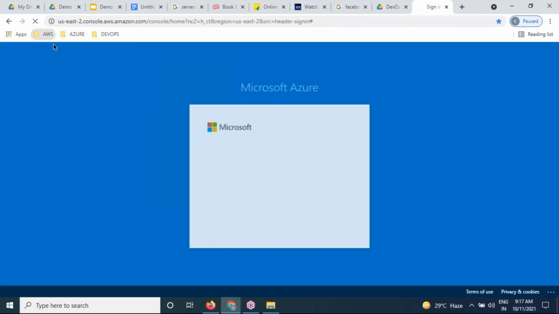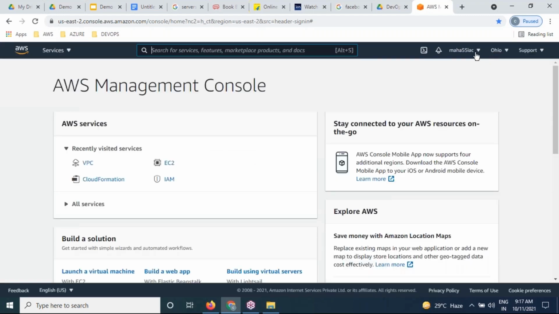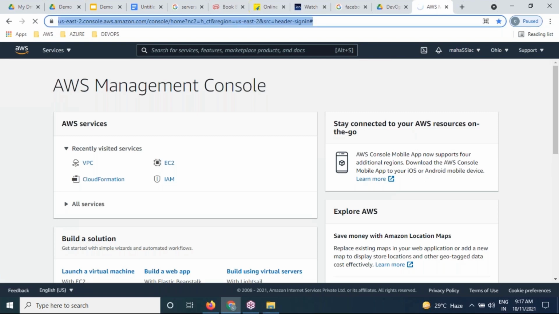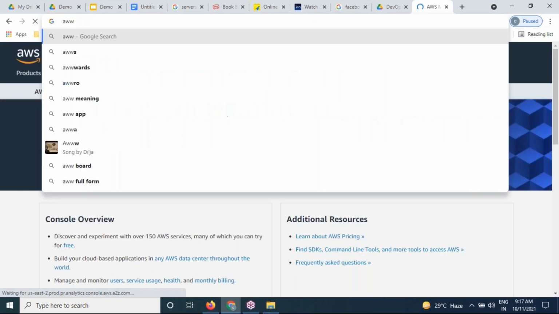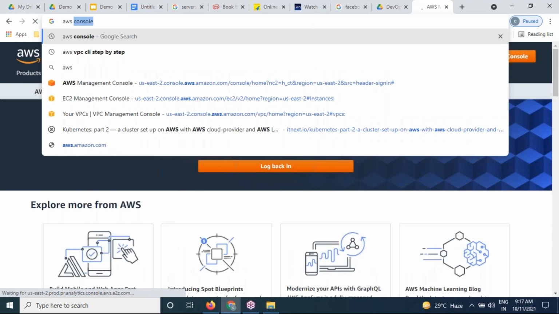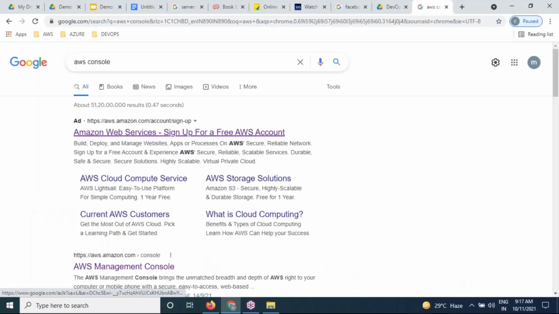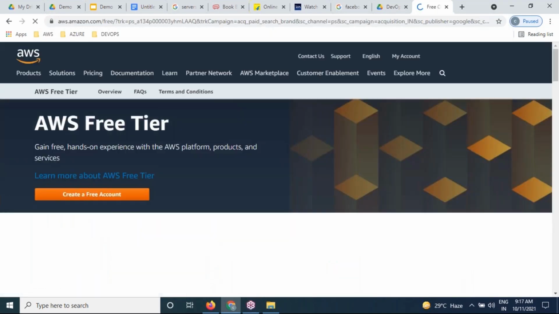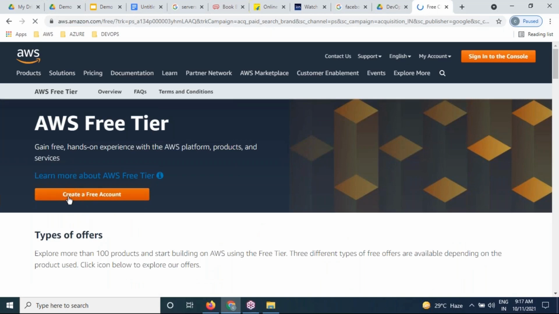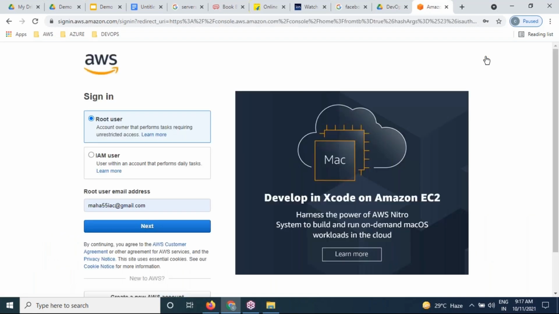One second. We can log in like this. So please type in Google, AWS console. Let us go for the very first link. Instead of create free account, which is already completed, let us go for sign in to the console, please. Then please provide username and password.